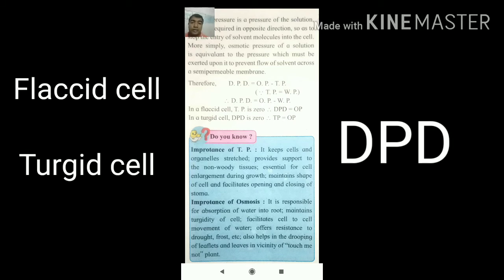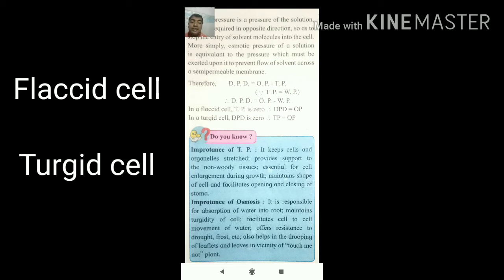This is a very important equation. We should know that whenever the cell is turgid, it is because of osmotic pressure, and whenever the cell is flaccid, DPD will be equal to osmotic pressure. What is the importance of turgor pressure? Let's see. It keeps the cell organelles stretched, provides support to non-woody tissue, is essential for cell enlargement during growth, maintains the shape of the cell, and facilitates the opening and closing of the stomata, which is a very important process during transpiration as well as exchange of gases.